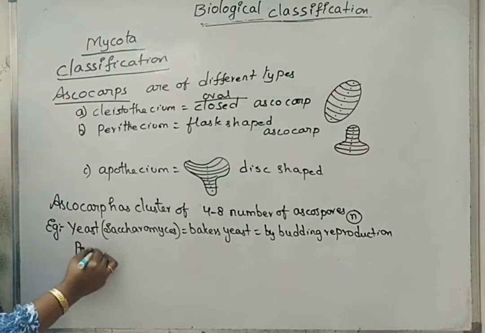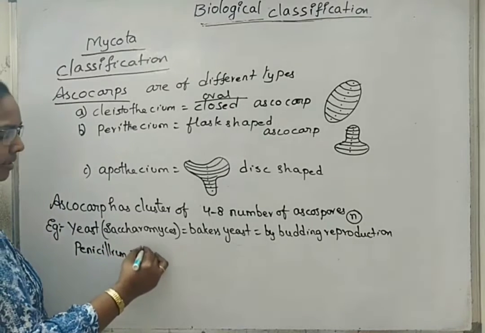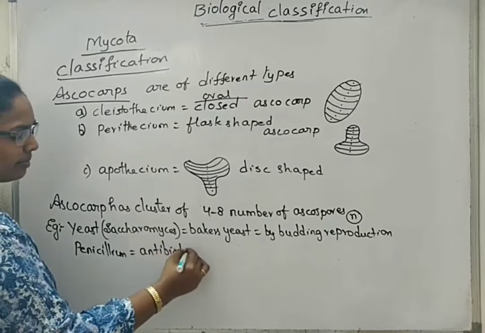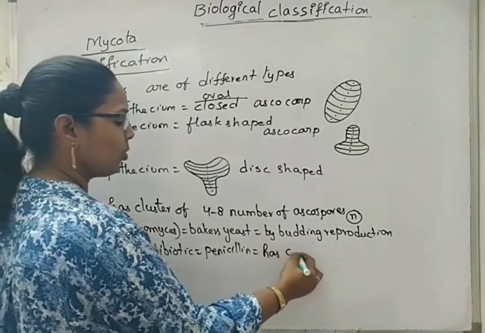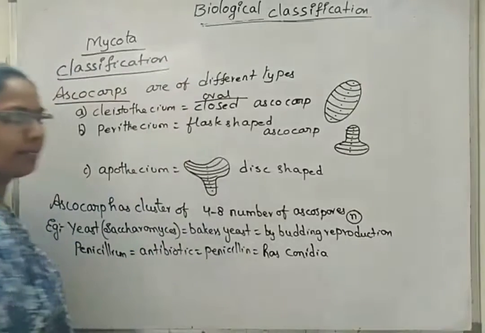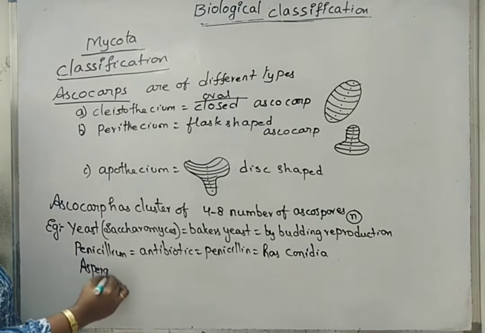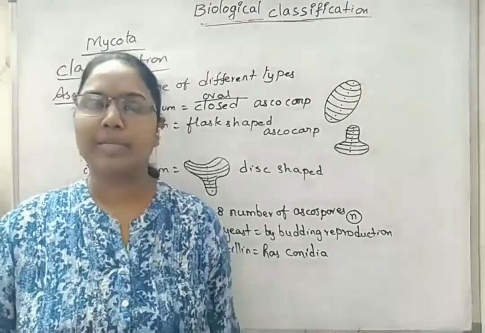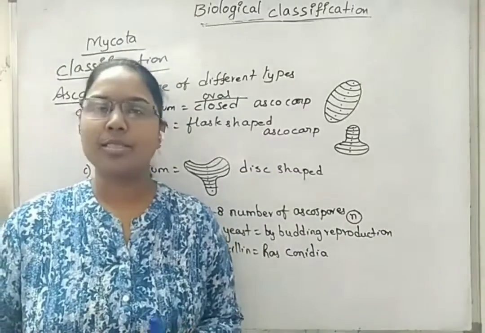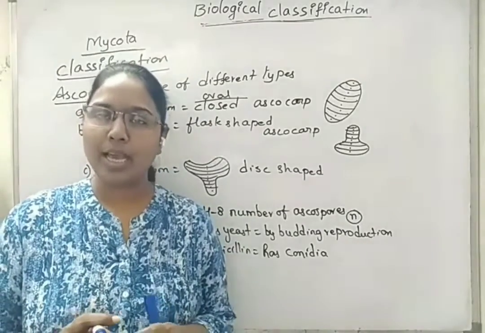Next is Penicillium. Under Penicillium, we extract the antibiotic penicillin. It has conidia, the asexual forms, and sexual forms are also present. Next, Aspergillus. Aspergillus is harmful or parasitic to both plants and animals. In some plants it causes infections, but in animals it majorly causes infection of the lungs and alveoli.